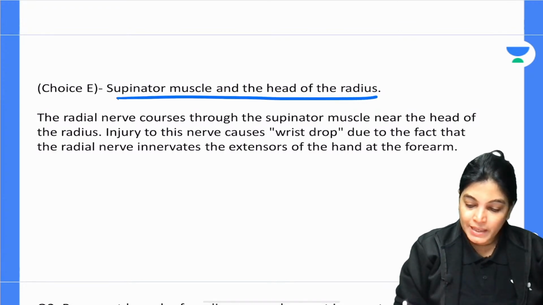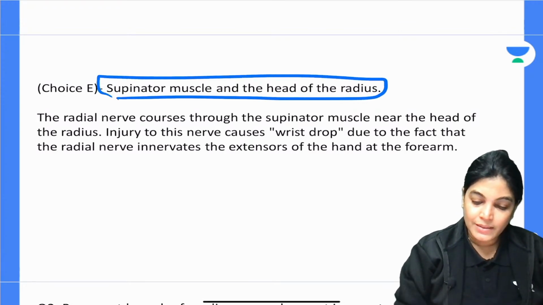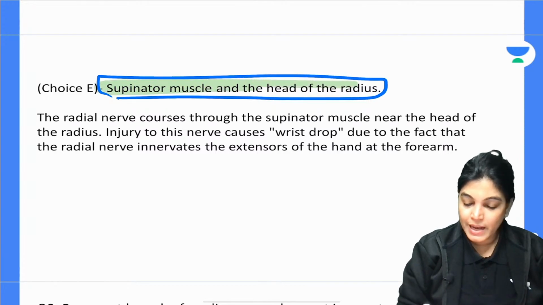Now, option E, that is the supinator muscle and the head of the radius. So supinator muscle and head of radius is again the wrong one.